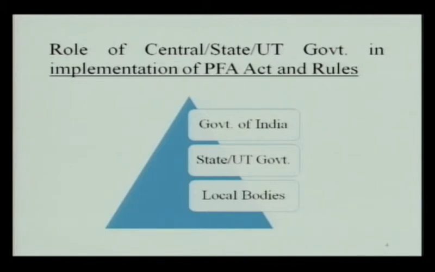Besides making rules and regulations, the central government also has many other activities. It keeps liaison with the states for implementation of this act. It coordinates with international agencies like ISO, FAO, WHO and the Codex Alimentarius Commission. It organizes training programs for senior officers, food inspectors and public analysts.